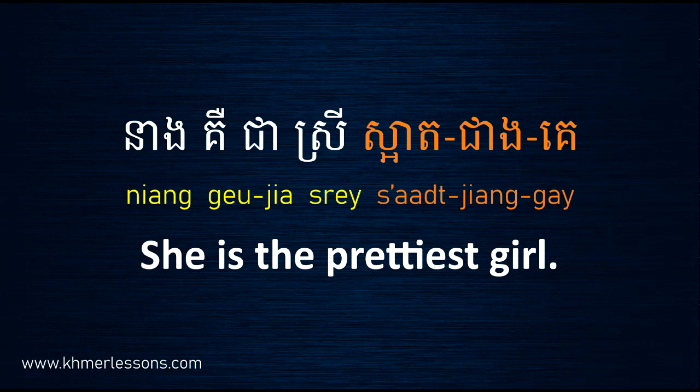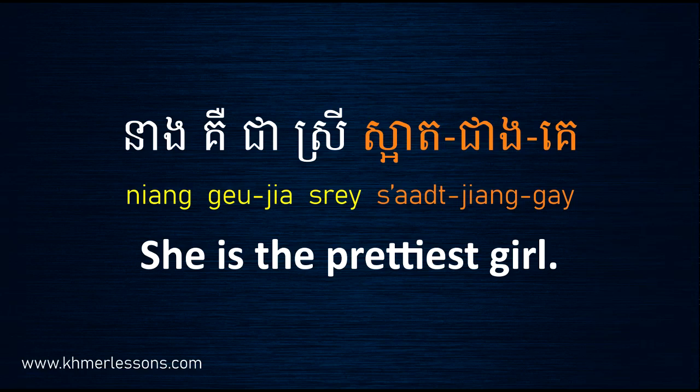In the sentence, she you know already is នាង, and to be is គឺជា. And then ស្រី is girl.